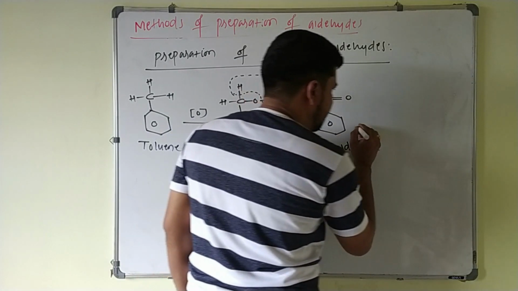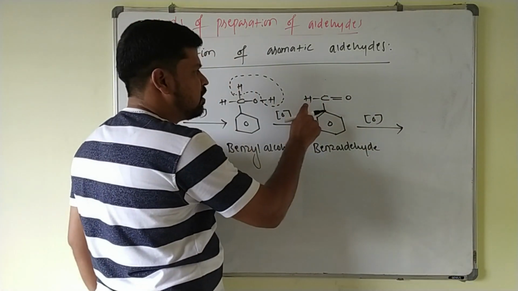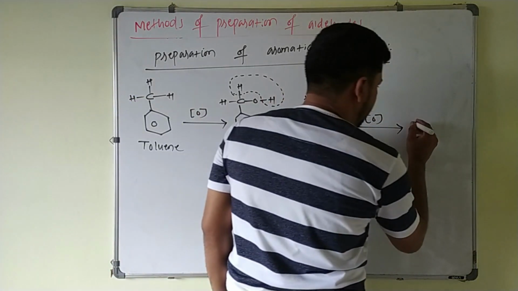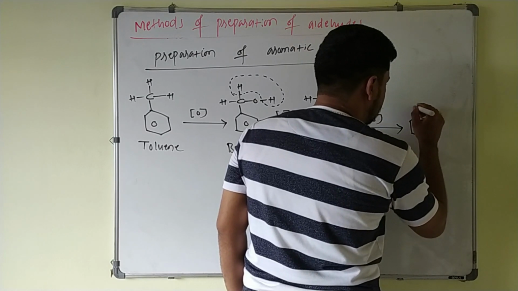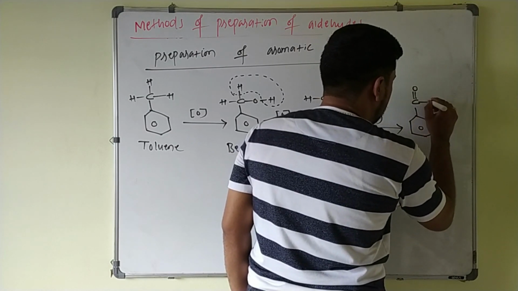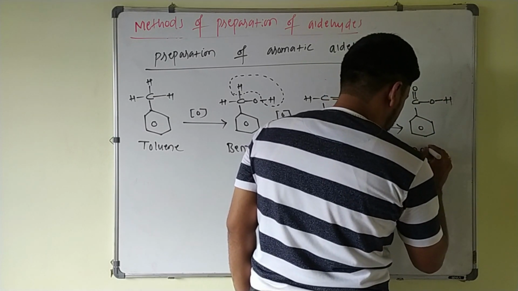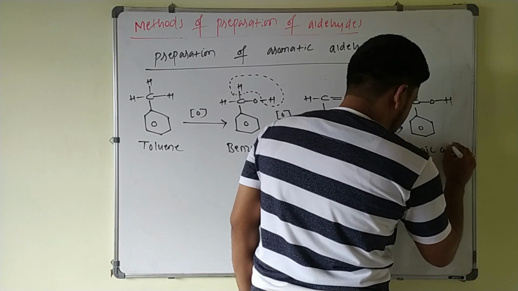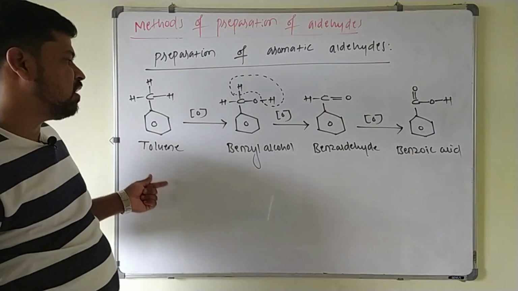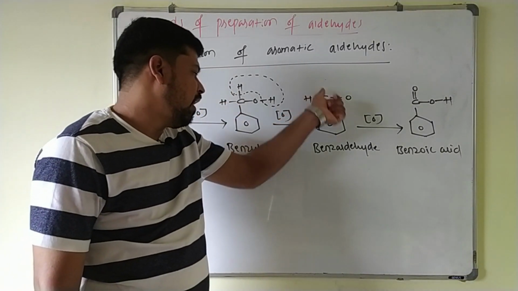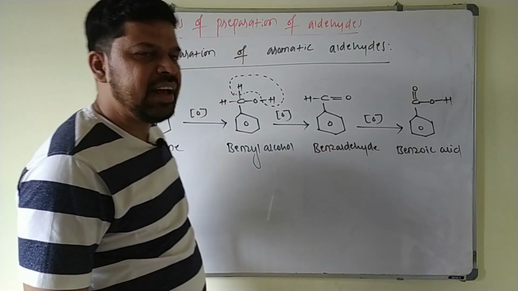upon further oxidation, it gives what? Benzoic acid. Just you have to add an oxygen between the carbon and hydrogen here. So it will be converted to benzoic acid like this. I'll write this carbon oxygen double bond. This becomes OH. This is your benzoic acid. Like this, aromatic hydrocarbons can be oxidized to the alcohol and aromatic aldehyde and aromatic acids here.